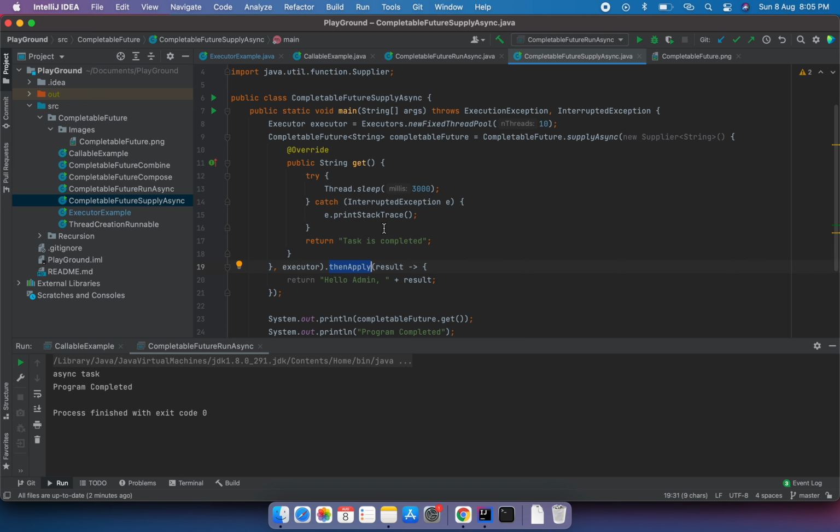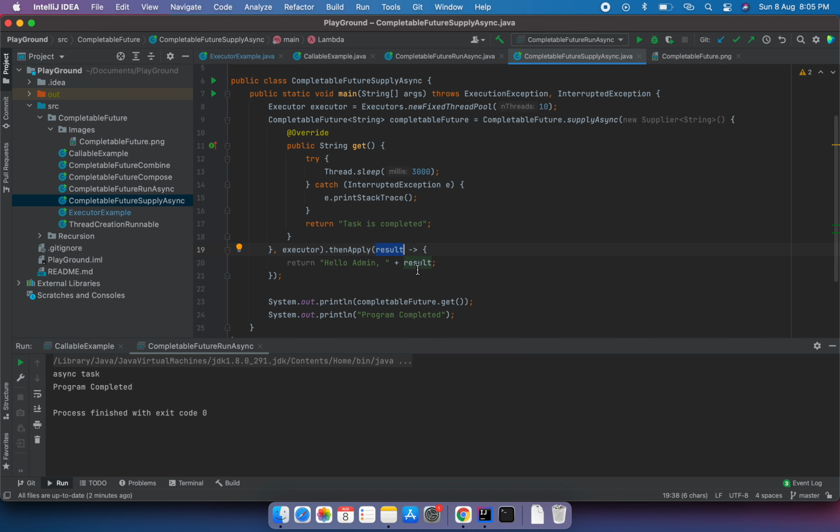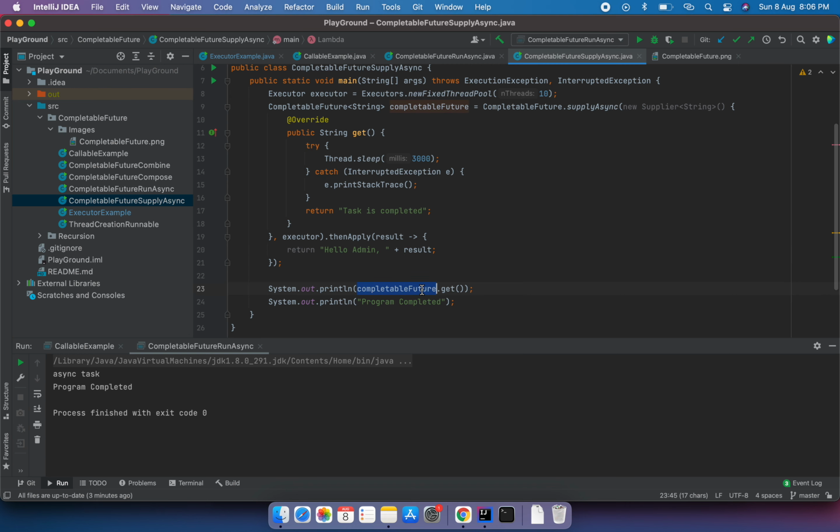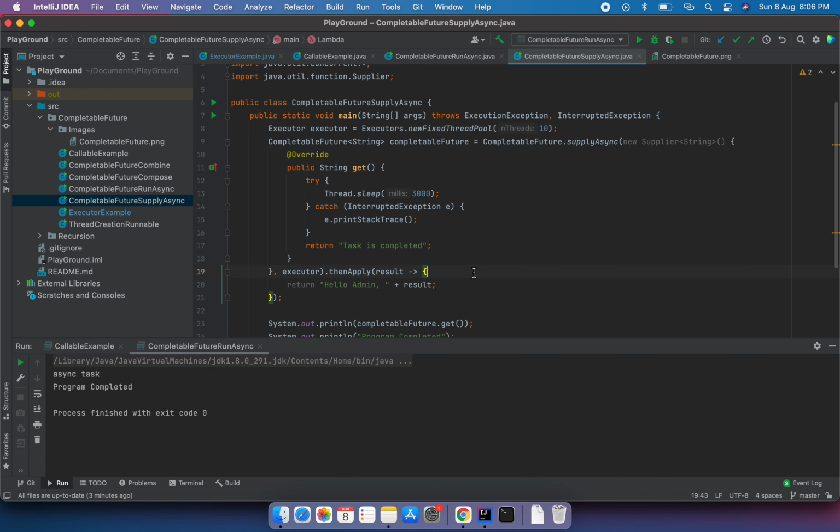Once this CompletableFuture is completed, it returns a result, and I'm using that result for my second set of operations. Here I can have my own big logic, but for now I'm keeping it very simple. Whatever result I get from the previous CompletableFuture, I'm just appending to a string and returning it, and from this response I'm using CompletableFuture.get to print the response back. This is one of the very basic examples.